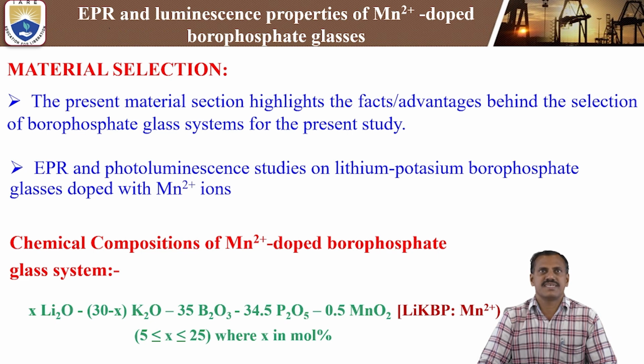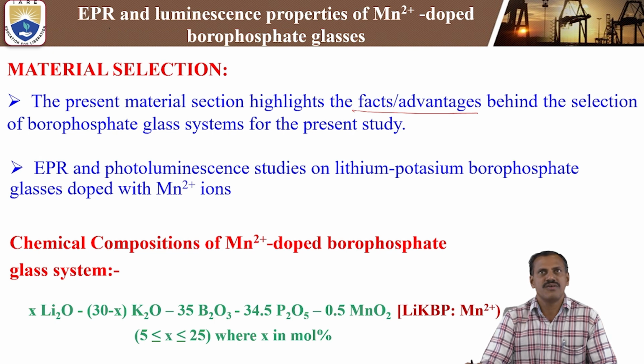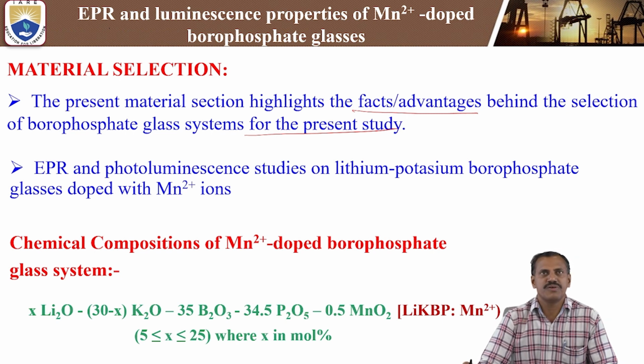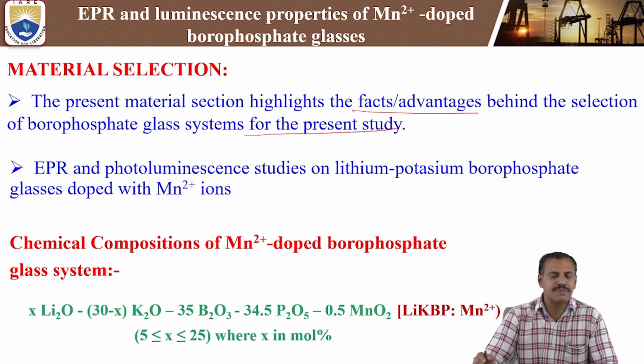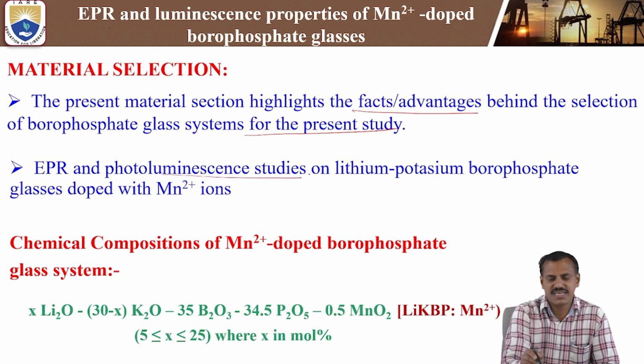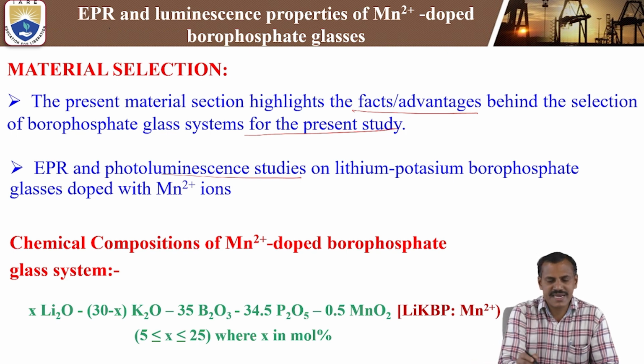Next is material selection. The present material selection highlights the advantages behind the selection of the borophosphate glass system for the present study. In this study, we have studied borophosphate glasses, mainly the EPR, that means electron paramagnetic resonance, and photoluminescence studies on lithium potassium borophosphate glasses doped with manganese 2 plus ions.